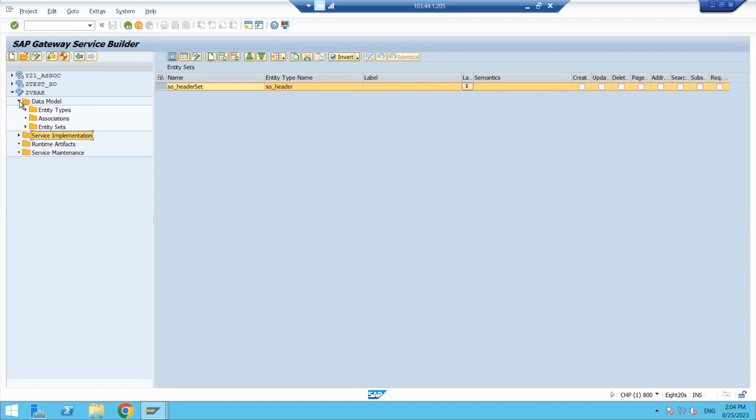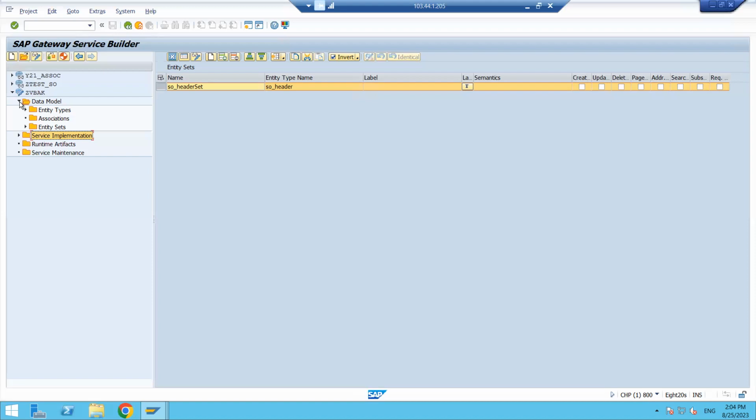In OData terms, I am declaring one entity type and one entity set. I am trying to fetch some data, VBELN and the customer number. Manually, only two fields I am fetching here.